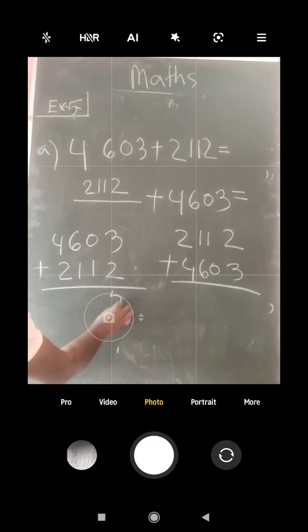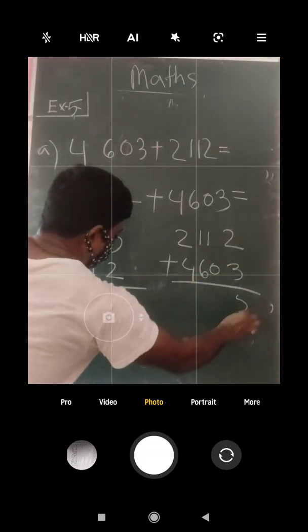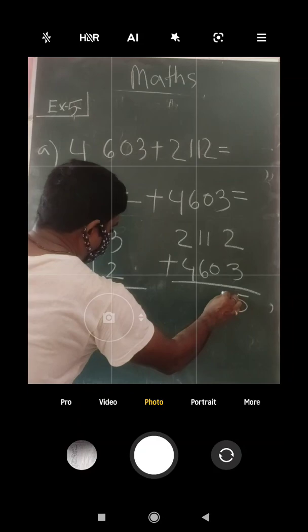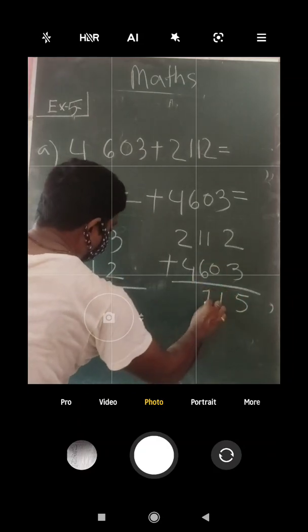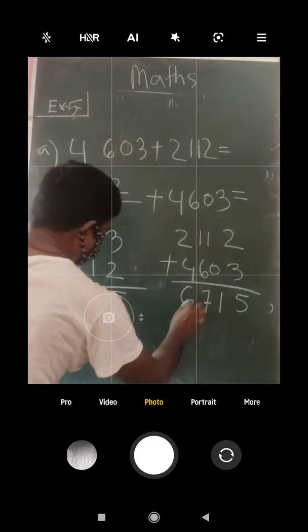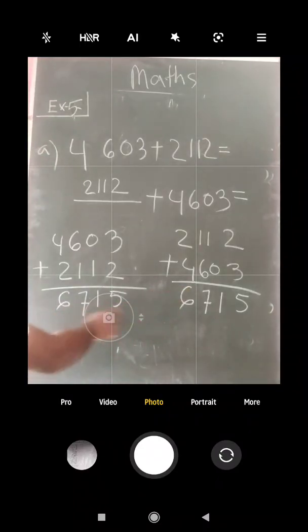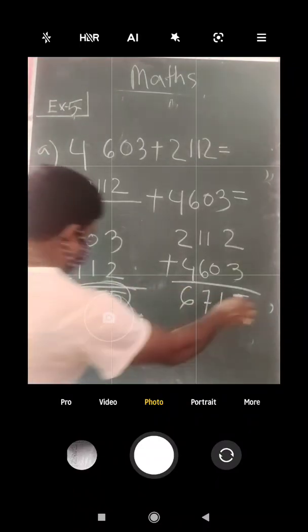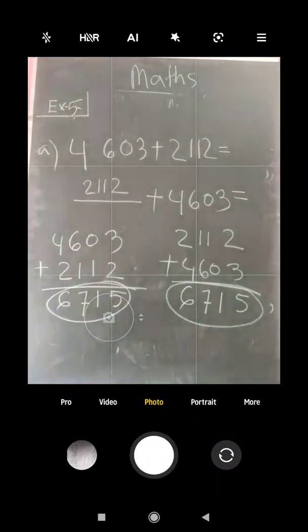3 plus 2 is equal to 5. 0 plus 1 is equal to 1. 6 plus 1 is equal to 7. 4 plus 2 is equal to 6. In the same way, 3 plus 2 is equal to 5, 1 plus 0 is equal to 1, 6 plus 1 is equal to 7, 4 plus 2 is equal to 6. 6715, 6715. So this is also the same. So you'll have to do the maths in the same manner.